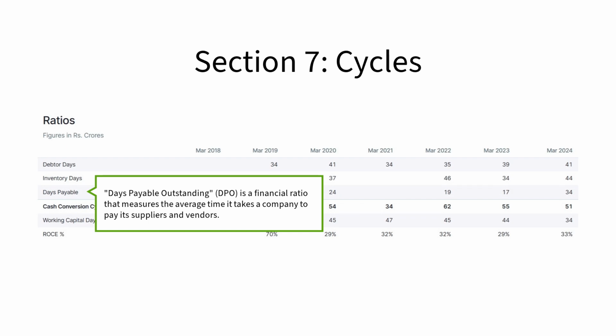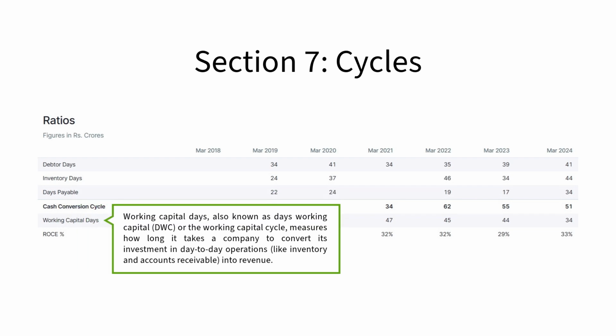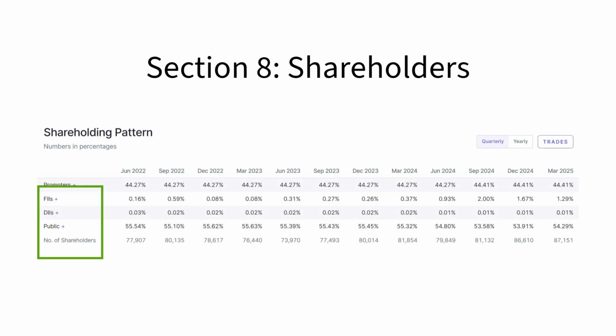Days payable outstanding is a financial ratio that measures the average time it takes a company to pay its suppliers and vendors. The cash conversion cycle, also known as the cash cycle, measures the time it takes a company to convert its investments in inventory and accounts receivable into cash. Working capital days, also known as days working capital or the working capital cycle, measures how long it takes a company to convert its investment in day-to-day operations like inventory and accounts receivable into revenue. We want these cycles to be as short as possible so we can make money as fast as possible. You wouldn't want to give the product today and receive the money a year later.